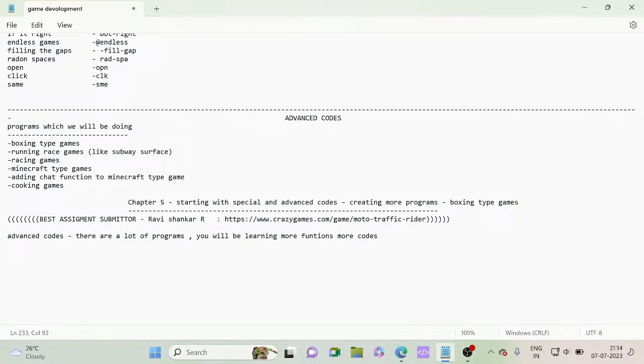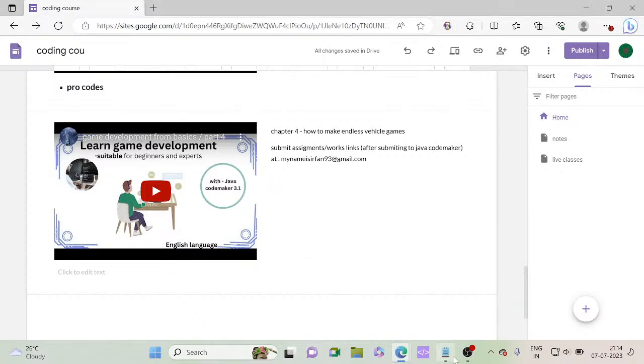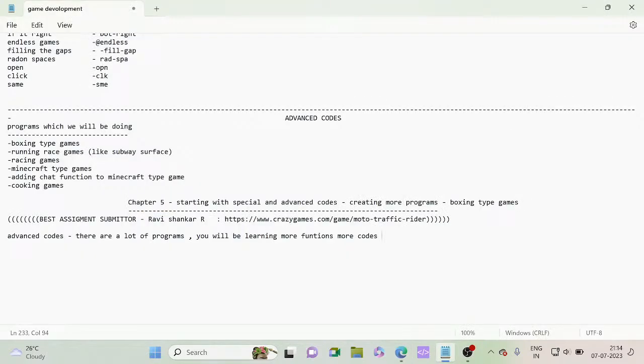At the end you will be an expert. You can make your own idea games, and after cooking games we can make other good types of games, like racing games and so on. Now let's continue.